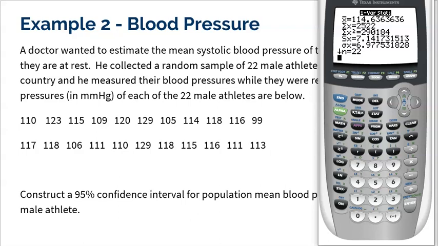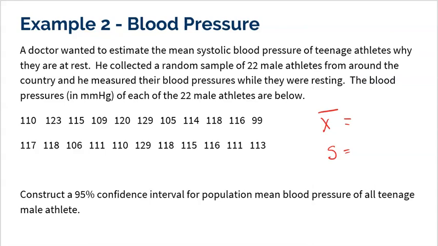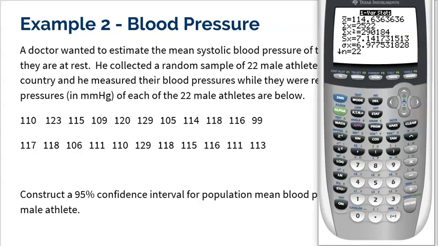114.6363 is the mean. And the standard deviation is 7.1417. So, getting those two things is super important. I would definitely make sure I write those down. So 114.6363. The more decimals you keep, the better. I'd always recommend more decimals. Actually, that should be 0.6364. I'll change that in a second.